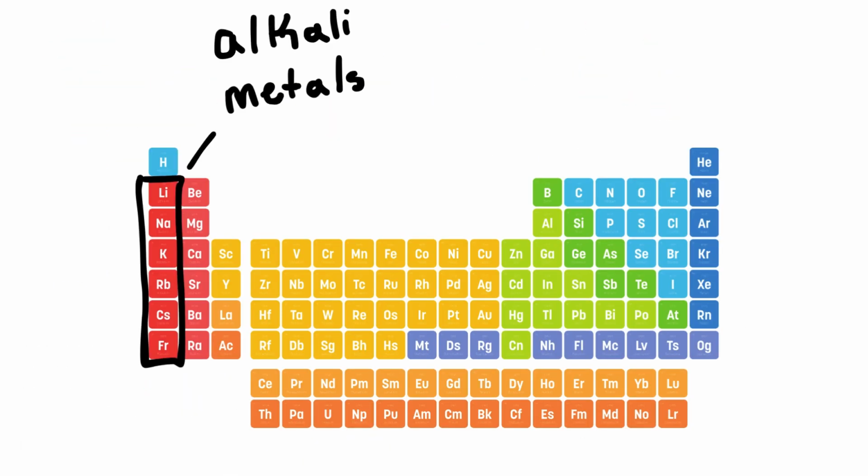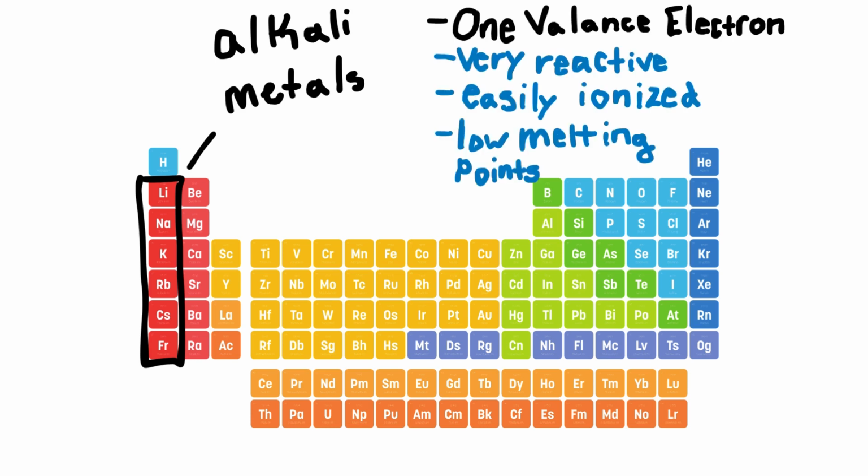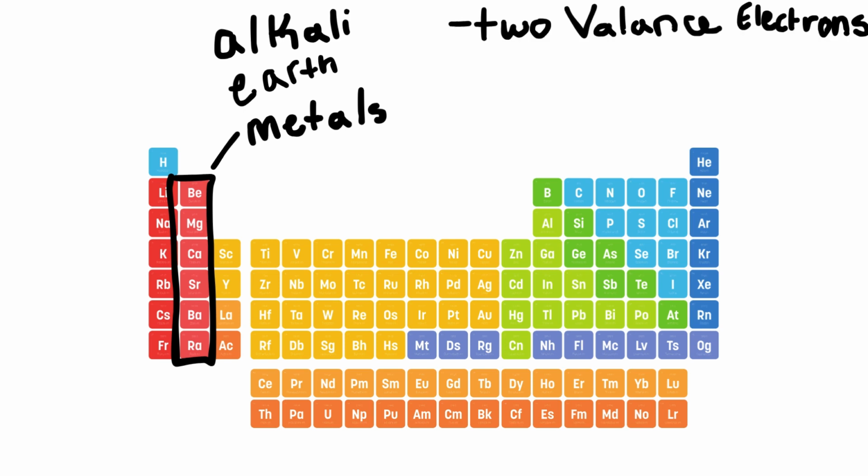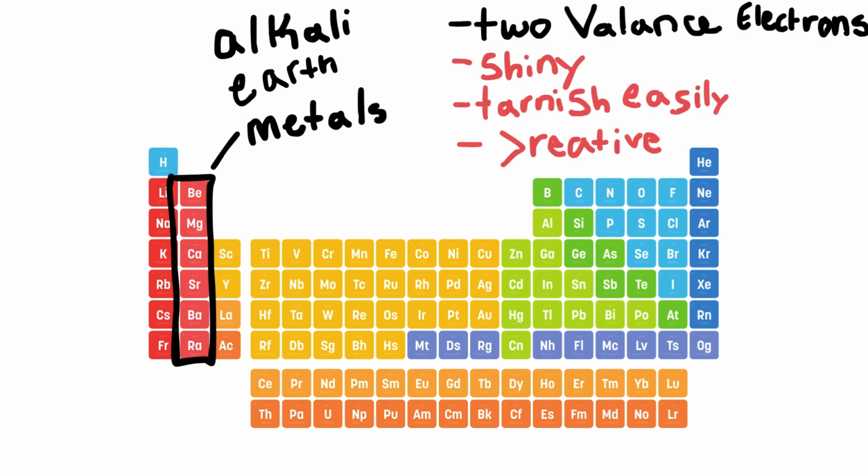Starting on the far right, excluding hydrogen, we have our alkali metals. These metals have only one valence electron, or electron that's on their outer shell. They are very reactive, easily ionized, and have low melting points. Next we have our alkali earth metals. They have 2 valence electrons and are shiny and tarnish easily in air. They are less reactive than alkali metals, but are still some of the more reactive elements on the periodic table.